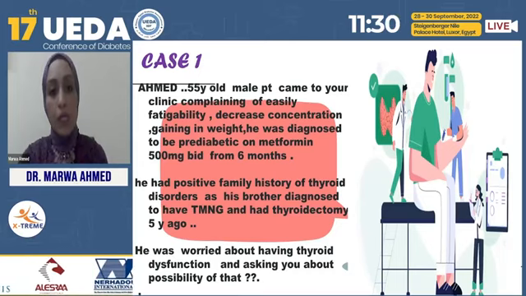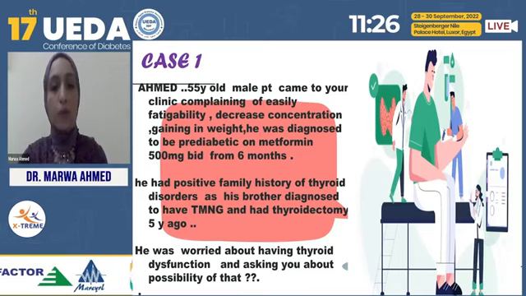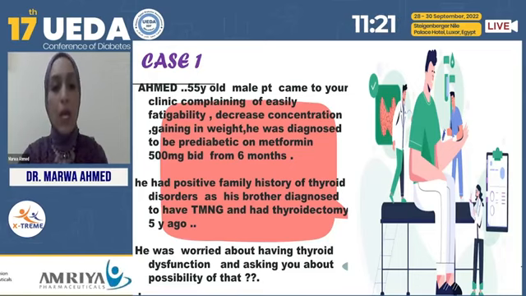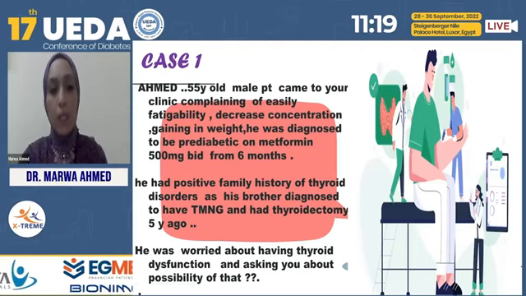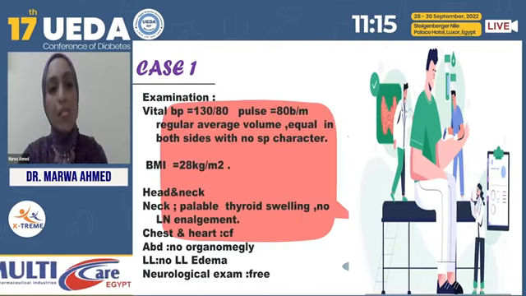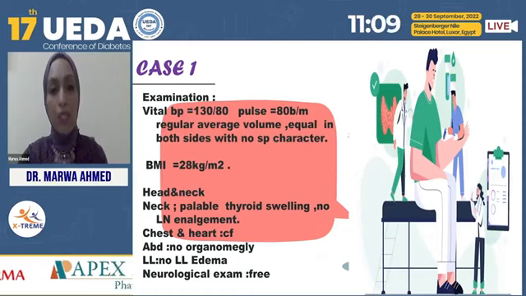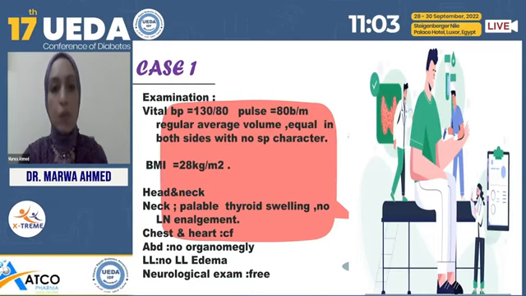He had a positive family history of thyroid disorders, as his brother was diagnosed with toxic multinodular goiter and had a thyroidectomy 5 years ago. He was worried about having a thyroid dysfunction and asked you about the possibility of that. On examination, the vital signs were normal and the BMI showed overweight. Head and neck showed palpable thyroid swelling with no lymph node enlargement. Chest, heart, abdomen, neurological examination, and extremities were free.